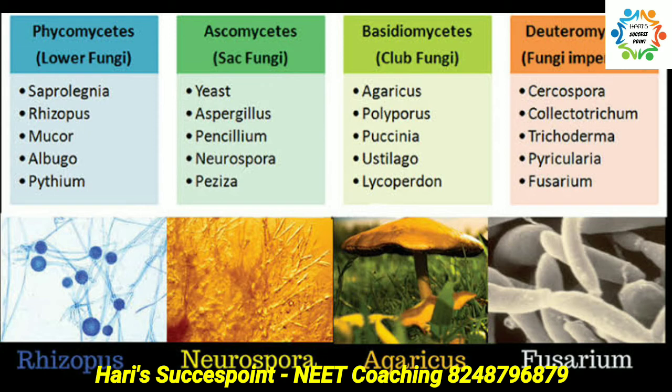First one is Phycomycetes, example Rhizopus. Next, Ascomycetes, example Yeast, Penicillium. Basidiomycetes, example mushroom varieties, such as Agaricus. And Deuteromycetes, example Trichoderma. Deuteromycetes are often called imperfect fungi. These categories are based on the mode of reproduction, thallus organization and spore formation.